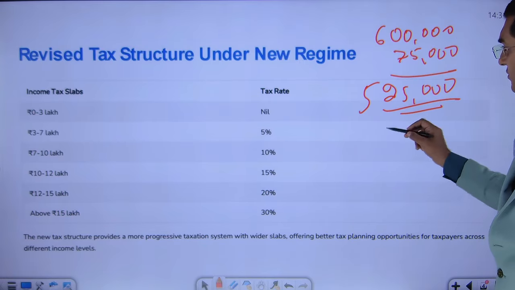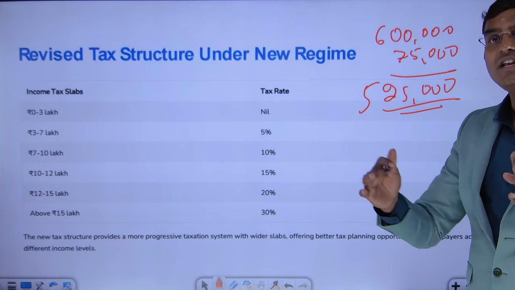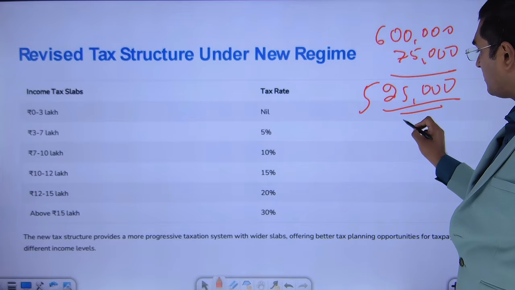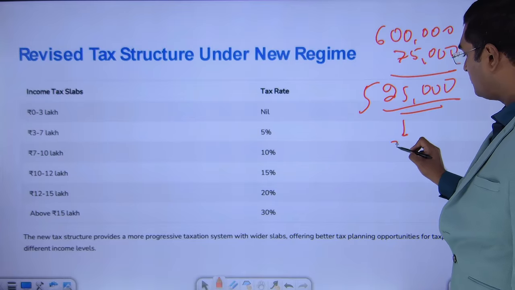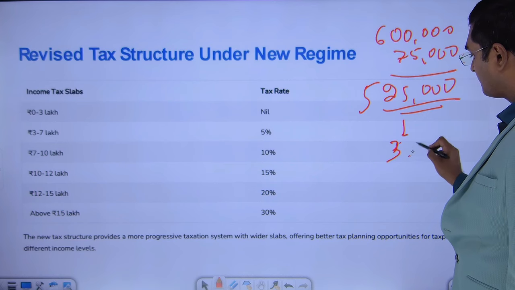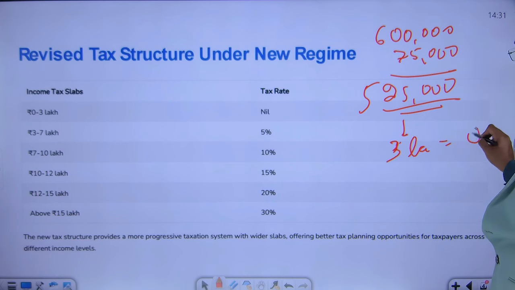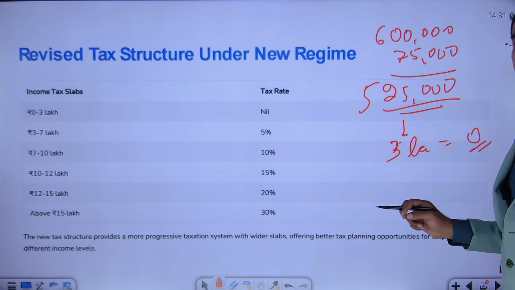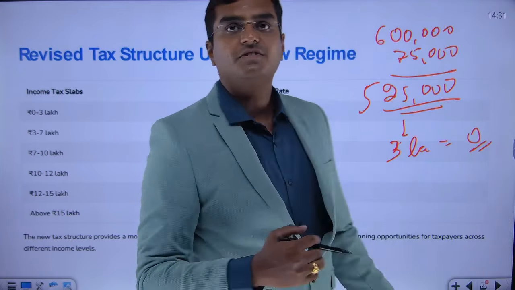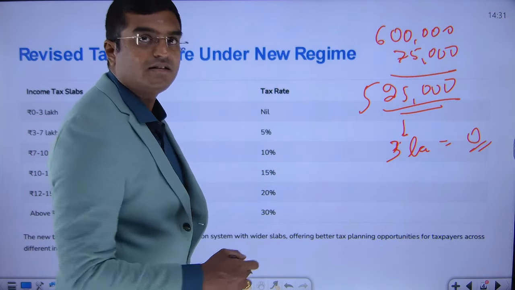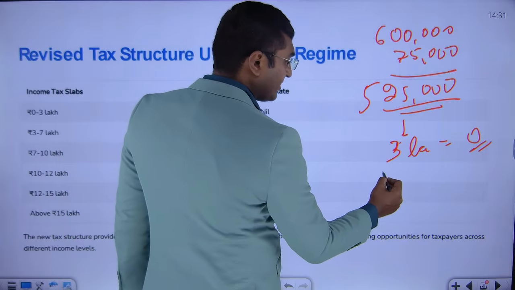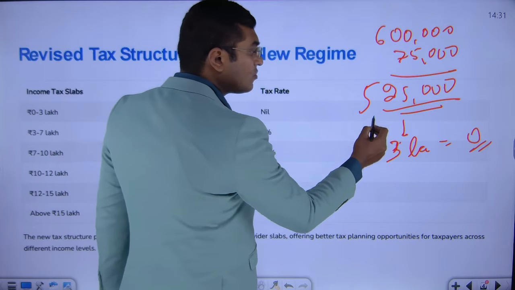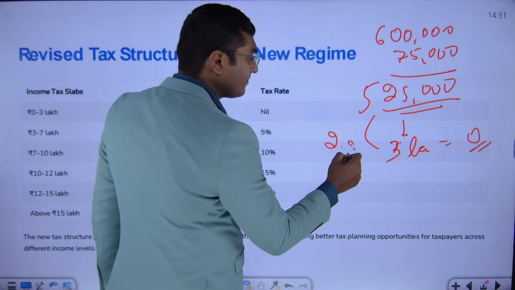Now, this 5,25,000, look at the slabs. Up to 3 lakh rupees, the tax is 0. Now, this 5,25,000, up to 3 lakh rupees, the tax is 0. Next, beyond this 3 lakh, how much of this 5,25,000 do we have? That is 2.25 lakh. After deducting 3 lakh, we are left with 2.25 lakh.